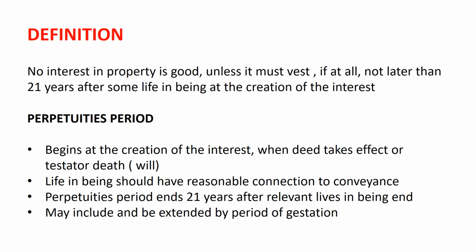Definition. The rule against perpetuities says that no interest in property is good unless it must vest, if at all, not later than 21 years after some life in being at the creation of the interest. The perpetuities period begins at the creation of the interest, when the deed takes effect, in this case, if it is made by a deed, or if it is by a will, when the testator dies. The life in being should have a reasonable connection to the conveyance.